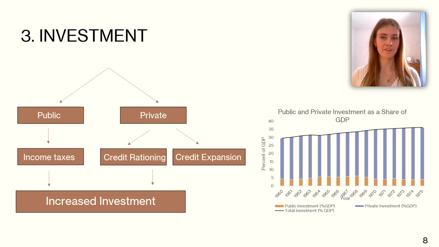Investment also increased over the period, channeling resources into manufacturing industries through both public and private sources. While the increase in investment level was overall minimal, the key was where the funds were being specifically allocated. Privately, policies of credit rationing and credit expansion increased the ease of investment into specific industries, allowing manufacturing capital to grow. On the public side, the government increased income taxes to fund higher investment into things such as transport and infrastructure. This crowded in private investment rather than crowding it out by providing key goods to support industrialization.